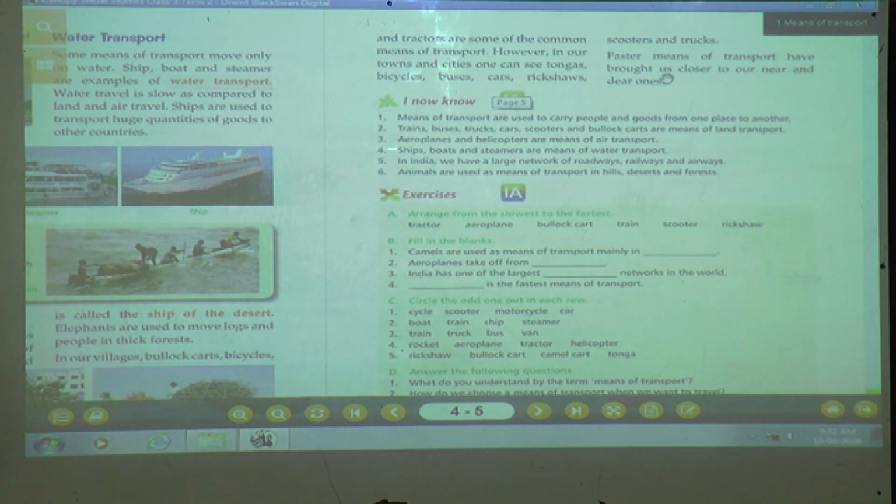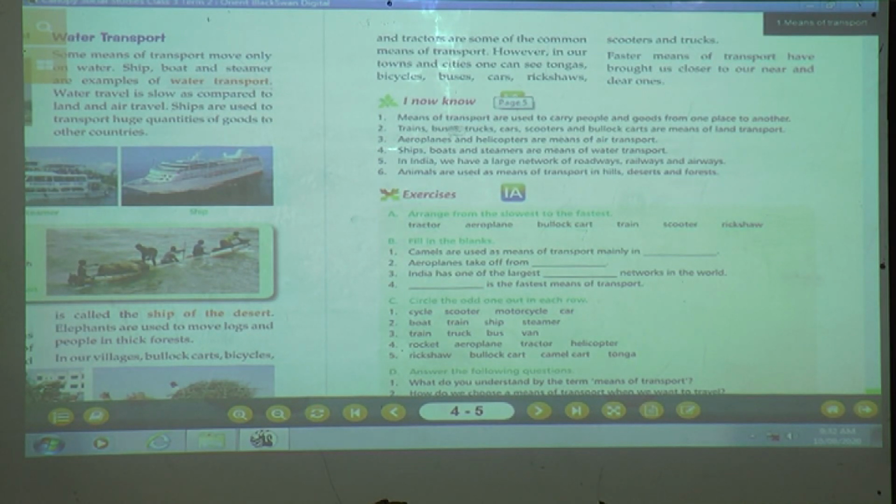Yes, children. Now because of transport, we can meet our cousins, friends and relatives easily. Because the means of transport has made it easy for us to travel from one place to another. Yes, children. Now what have you learned in this lesson?